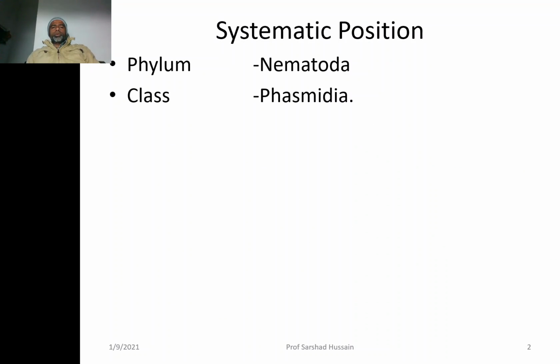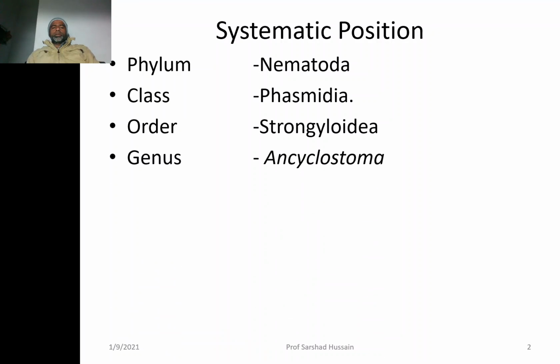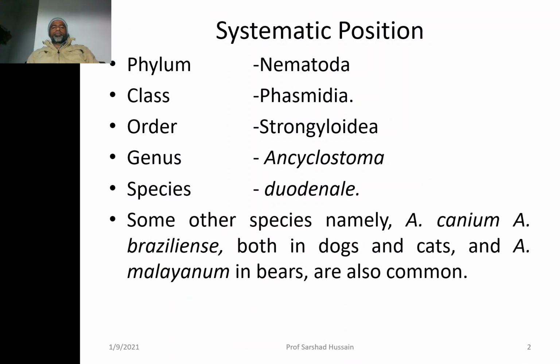Systematic position: phylum Nematoda, class Phasmidia, order Strongyloidea, genus Ancylostoma, species duodenale. Some other species, namely Ancylostoma caninum, braziliense, both in dogs and cats, and Ancylostoma malayanum in bears are also common.